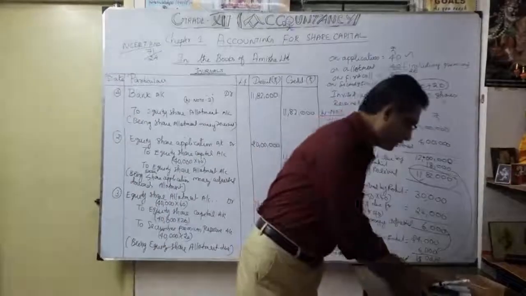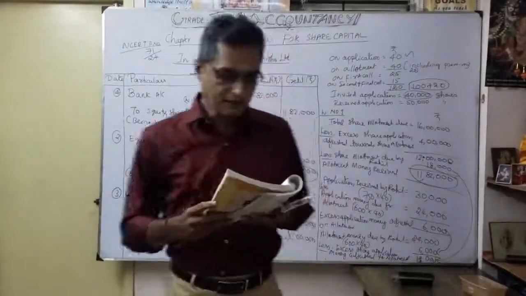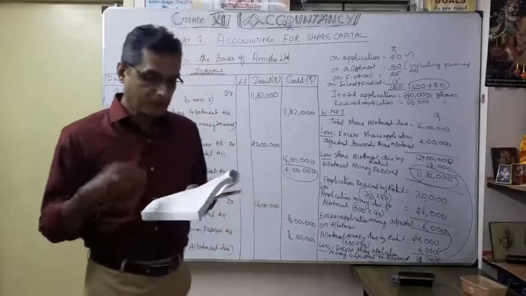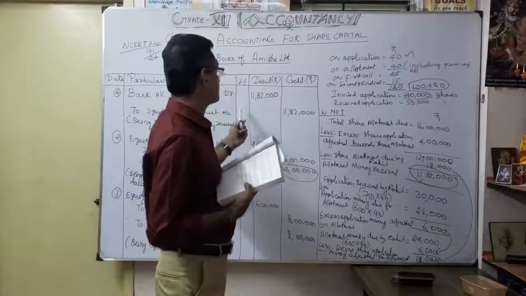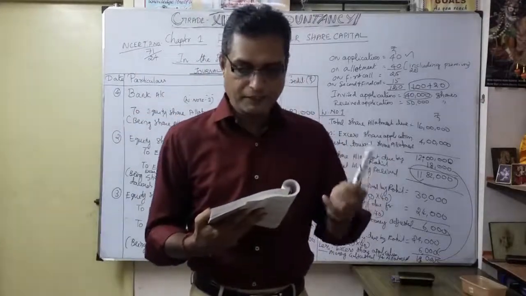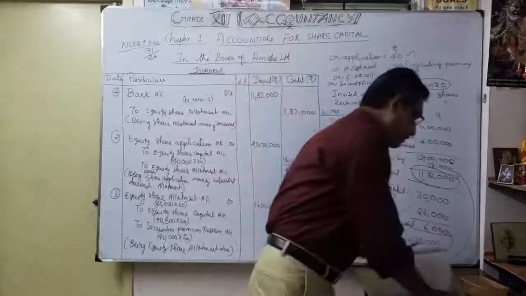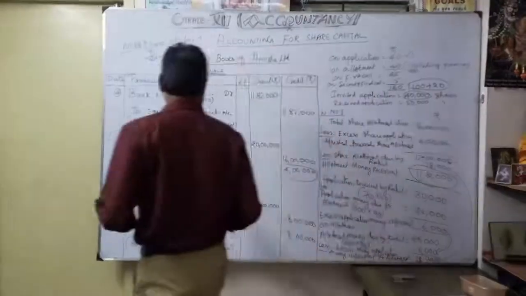See here, just to see the question, what they said. Rohit, to whom 600 shares were allotted, failed to pay the allotment money. Okay, that's the effect we are given. And his shares were forfeited after allotment. So now we are going to do the forfeiture entry. Okay, we should be very careful here.